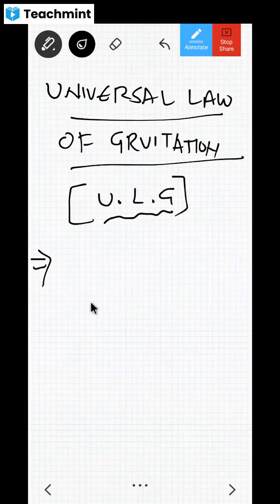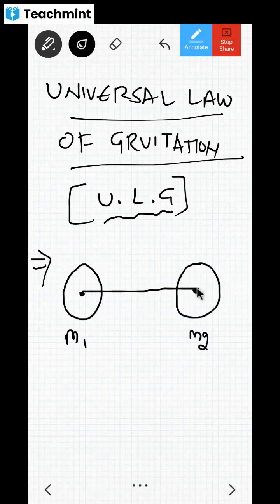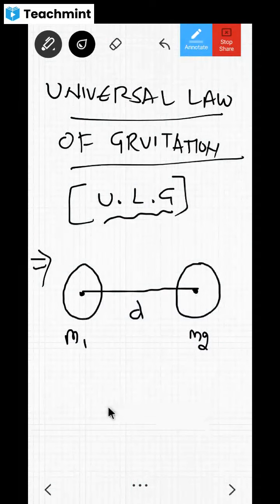Universal law of gravitation means, first of all, you have to draw one diagram. Here is a body, and the mass of this body is m1, and it has a center. And here is another body with mass m2, and it also has a center. Between this center and that center, there is some distance called d. You can take the distance as r also, no problem.